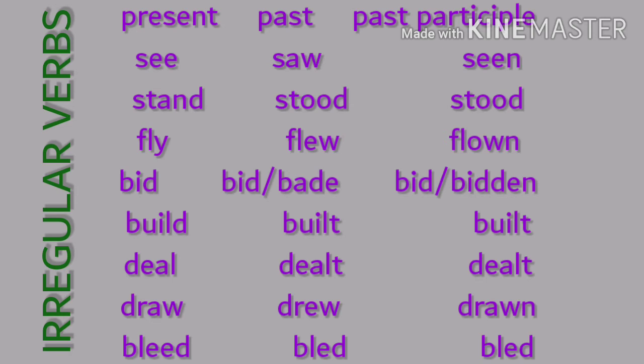Once again, see, saw, seen. Stand, stood, stood. Fly, flew, flown. Bid, past form bid or bade, past participle bid or bidden. Build, built, built. Deal, dealt, dealt. Draw, drew, drawn. Bleed, bled, bled. So you might have noticed the difference in which regular verbs and irregular verbs take their past and past participle forms. I hope you got it. Shall we move on to the next one?